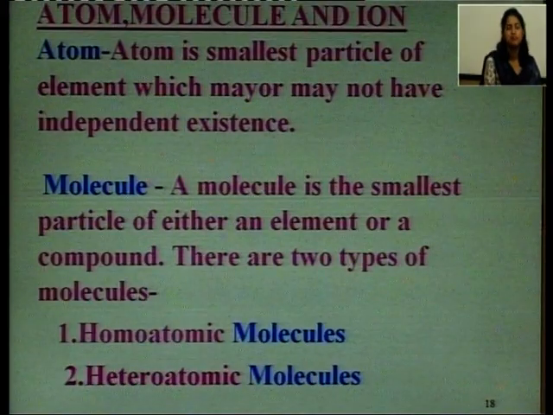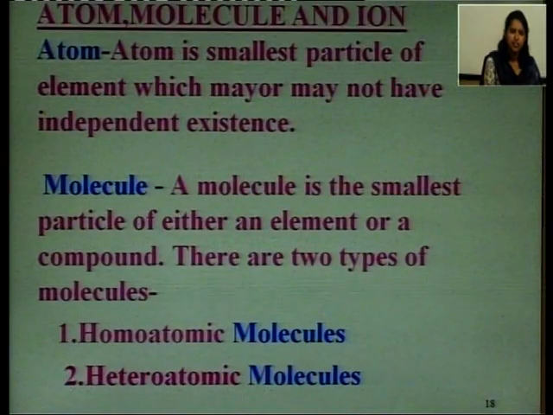What is an atom, a molecule and an ion? I have already discussed. Then what is an atom? Atom is the smallest particle of an element which may or may not have independent existence.